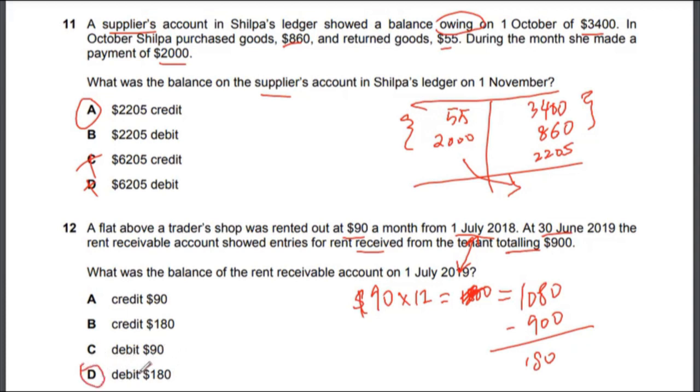Why on the debit side? Because it is a receivable. The trader has yet to receive money from its tenant, right? The correct answer to multiple choice 12 would be option D.